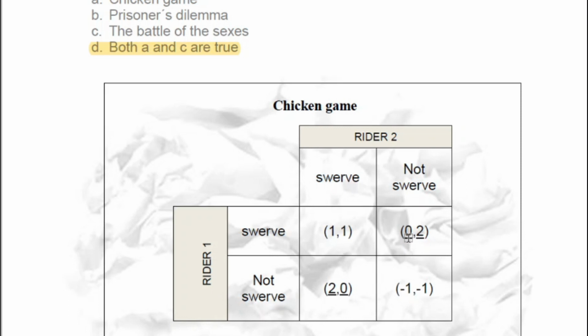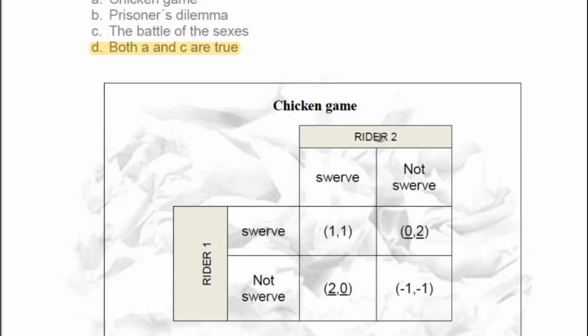So we mark here 0. If now, being rider 2, he thinks that rider 1 will swerve, he chooses not swerve to win 2 instead of choosing swerve and winning 1. Okay, so we mark here 2.